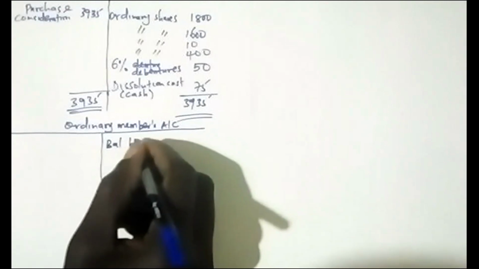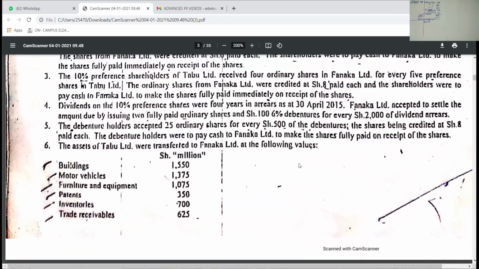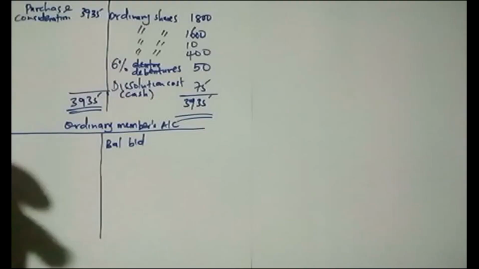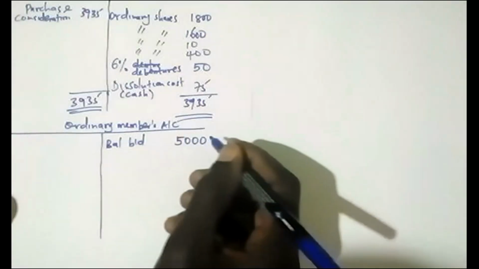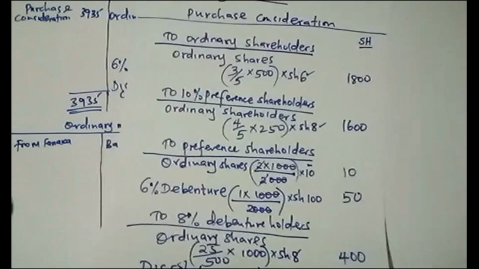So the balance brought down for ordinary share capital, that is, from the balance sheet. So we have the ordinary share capital account, there are 5,000. That is 5,000. So what did they receive from Fanaka? What did Tabu receive from Fanaka? You go back to your purchase consideration. What did they receive?